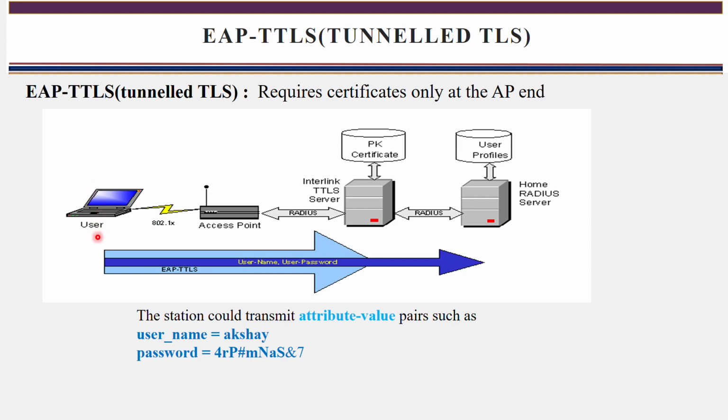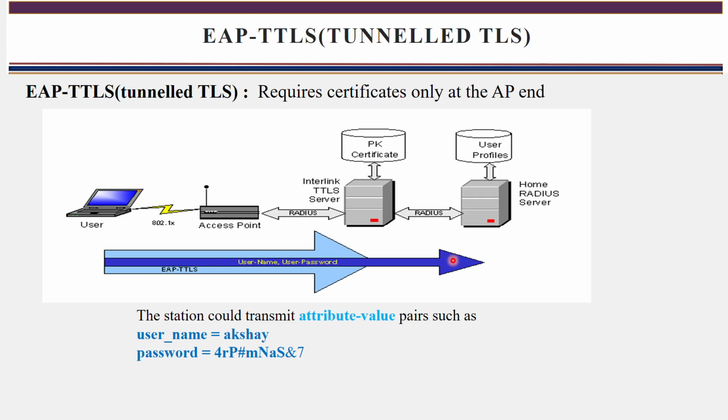When the workstation receives that, the workstation has to authenticate itself. For that, it sends a message to prove the authentication. That message contains attribute values: the name of the user as a client or station, and the password. These two things you are sending through a secure channel.